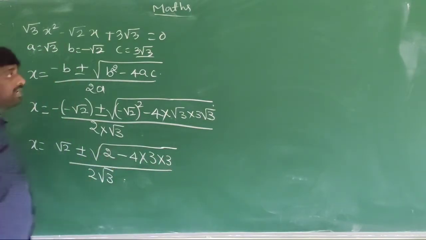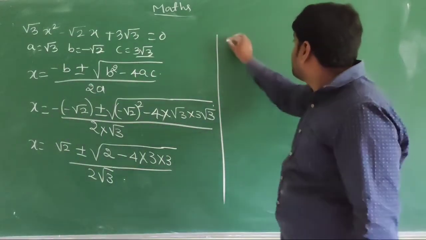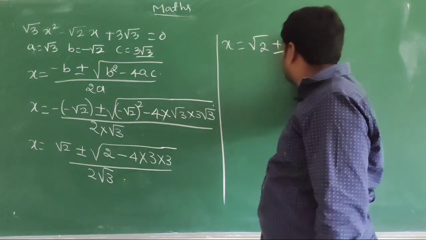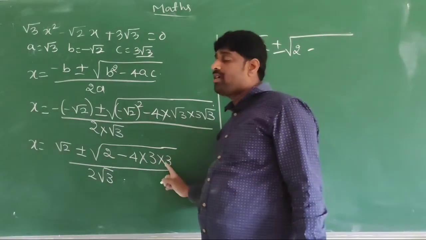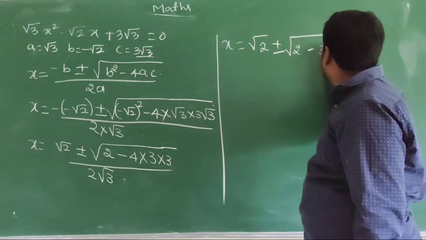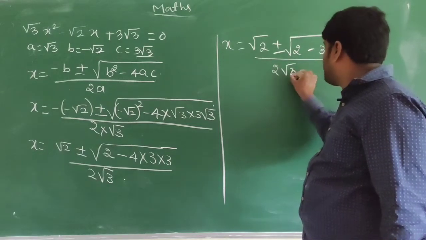So now x is equal to root 2 plus or minus square root of 2 minus 3 3s are 9, 9 4s are 36, 36 divided by 2 root 3.